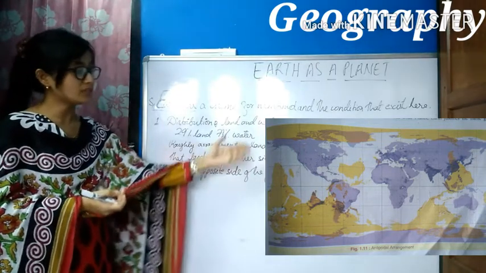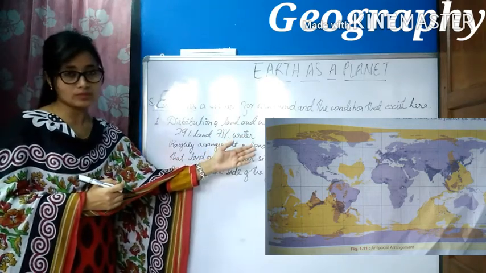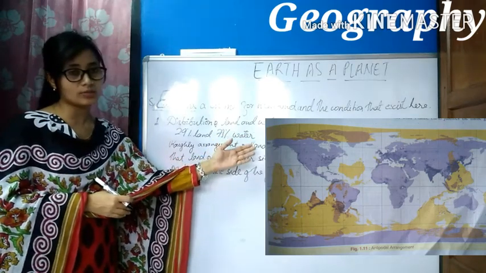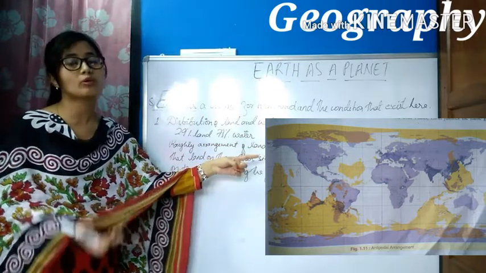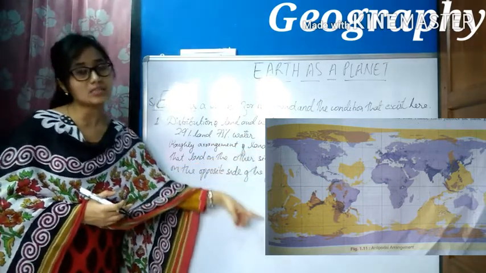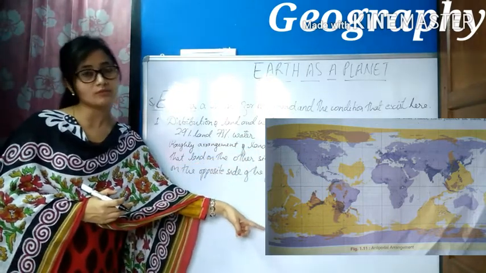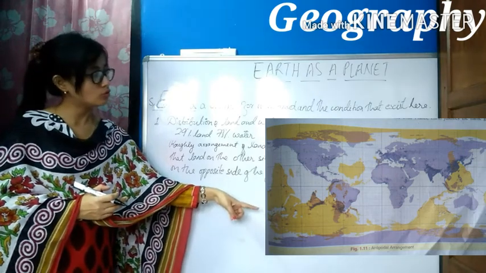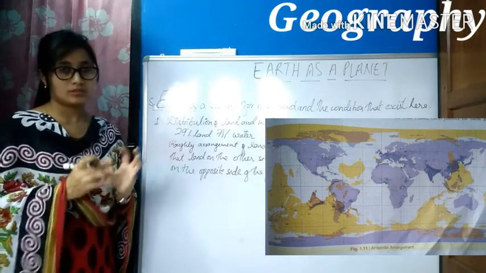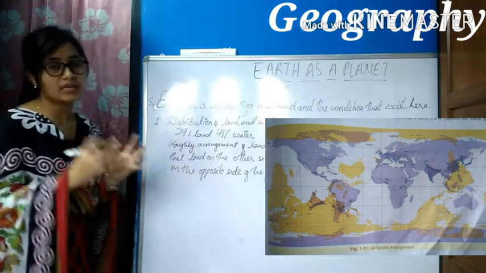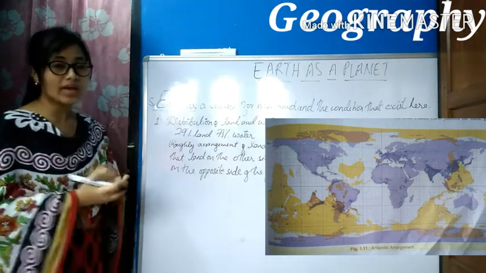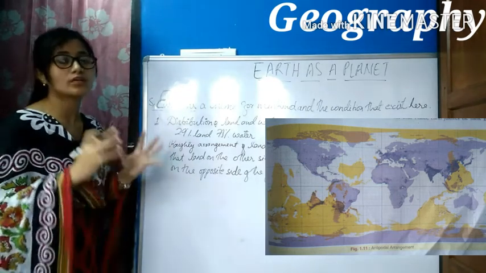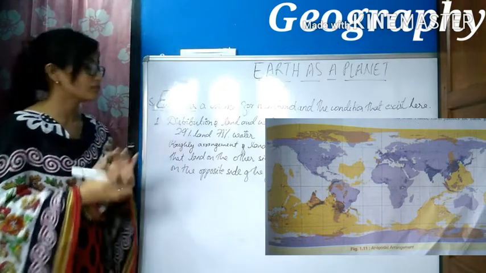You can see in this diagram that in the northern hemisphere we have a huge amount of land masses, and in the southern hemisphere we have a lesser amount of land masses. Because of the antipodal arrangement, our Earth lies in a state of balance.